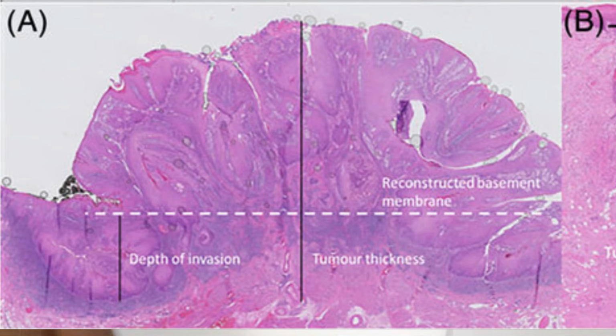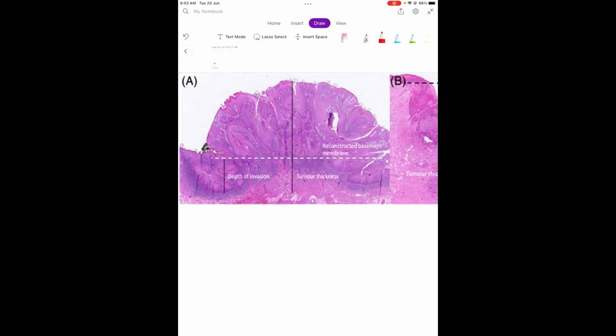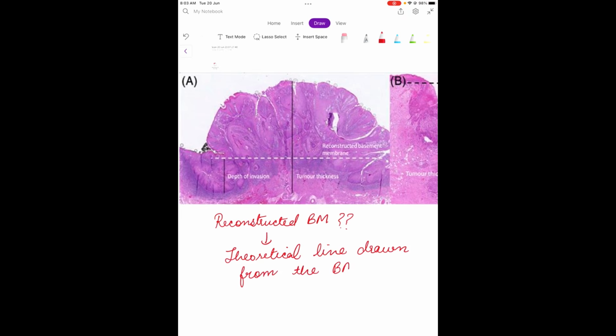So this one is DOI, the blue one, and this is the tumor thickness from adjacent normal mucosa. What is the reconstructed basement membrane? It is the theoretical line drawn from the basement membrane of adjacent normal mucosa, which is here.